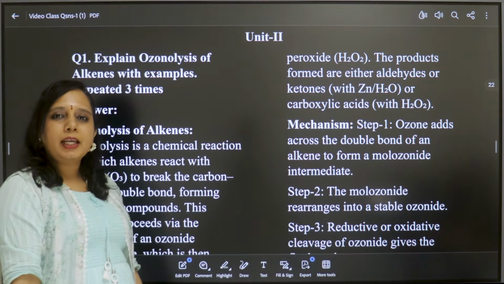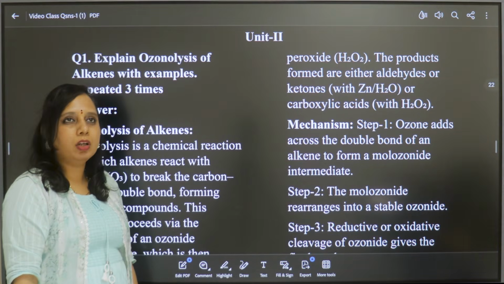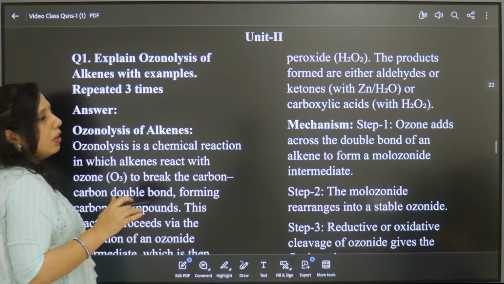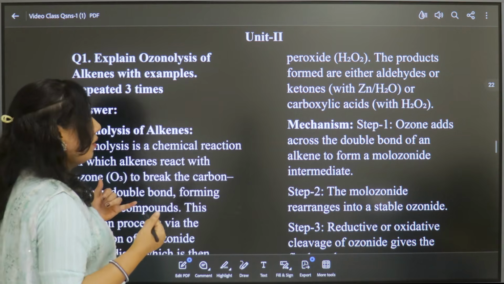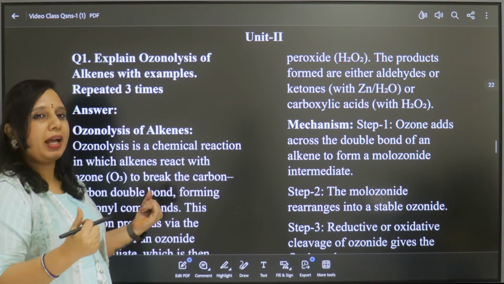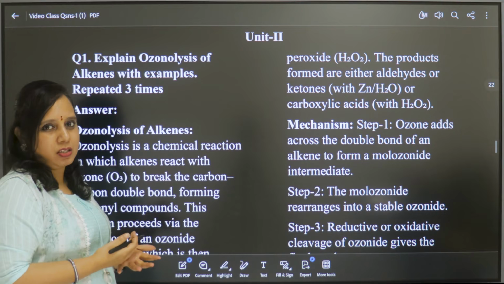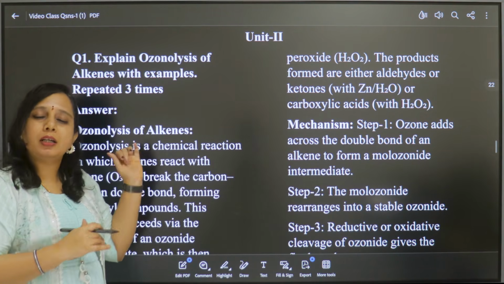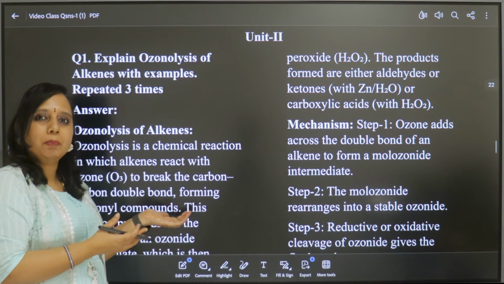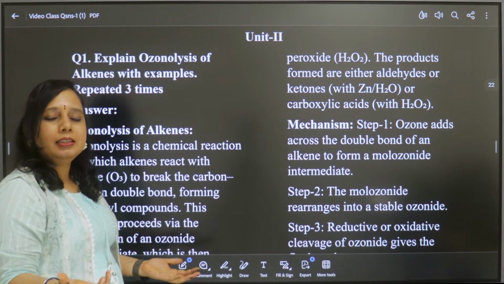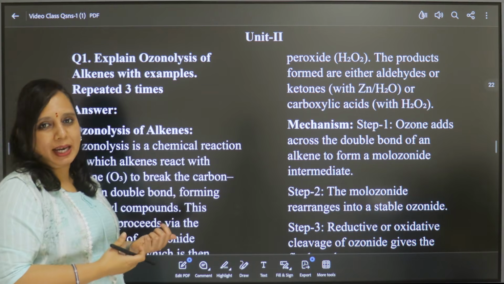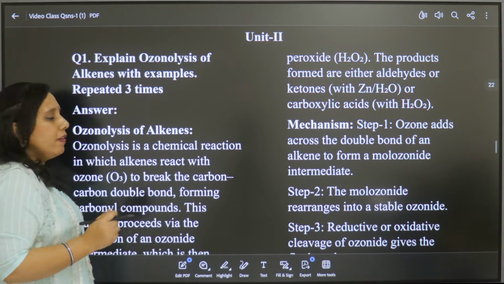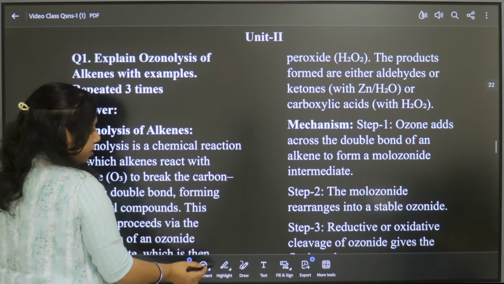So let us take the second unit important questions now. The first is the ozonolysis of alkenes. In second unit organic chemistry, we have all named reactions and also mechanisms. I know that it's a bit hard, but I have come with easy tips to remember those mechanisms for you. So let us see. The first question is ozonolysis.